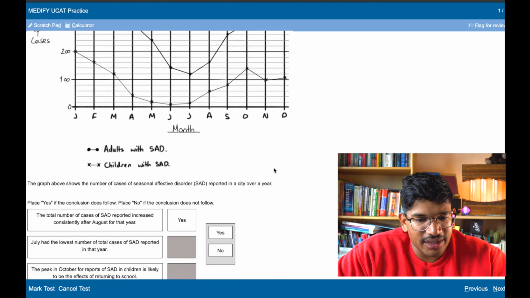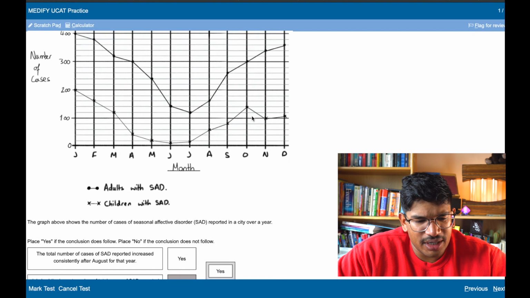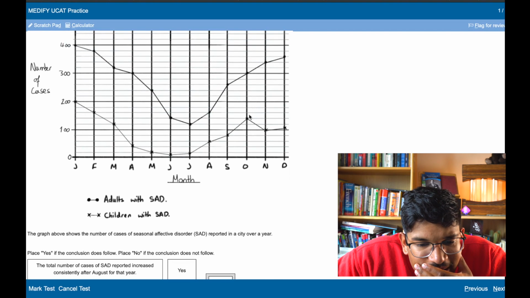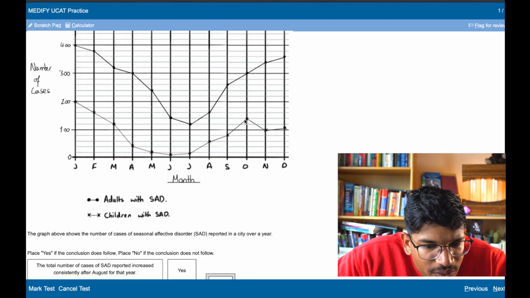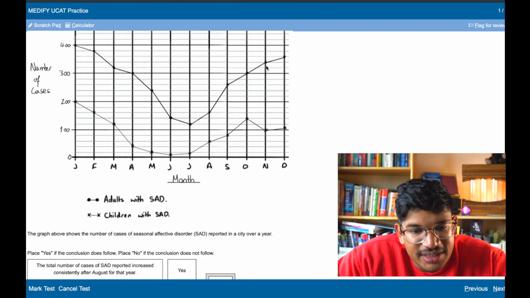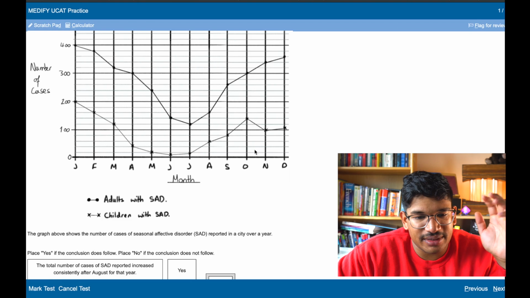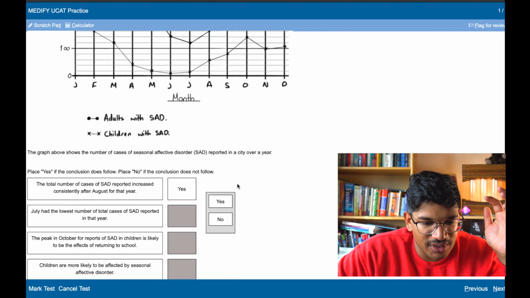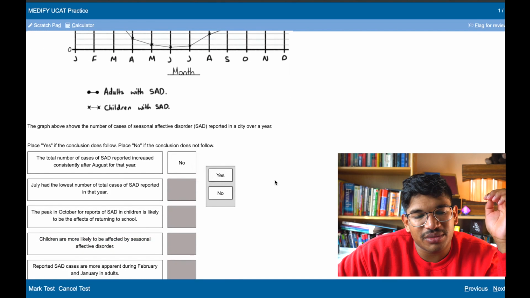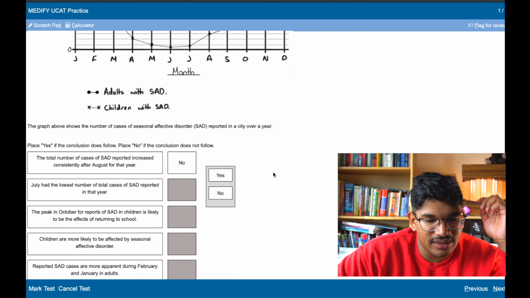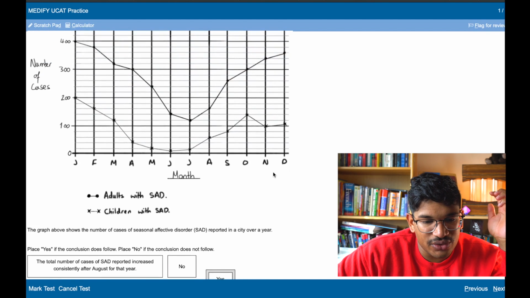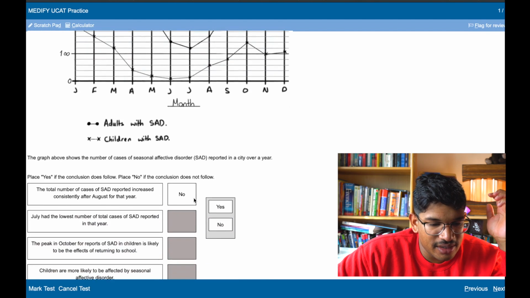No, actually, it didn't increase consistently because the total number, to be fair, dropped by what? 40, whereas that increased by 40. So that didn't increase consistently. That sort of stayed the same after August for some parts. That doesn't follow. July had the lowest number of total cases of SAD reported in that year. June, July, yes, I agree.